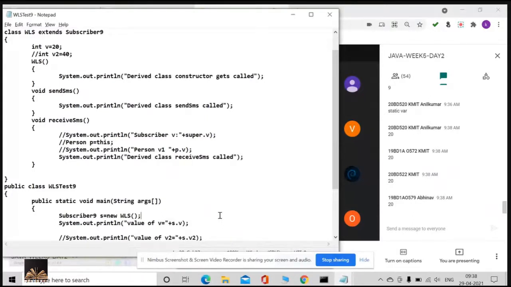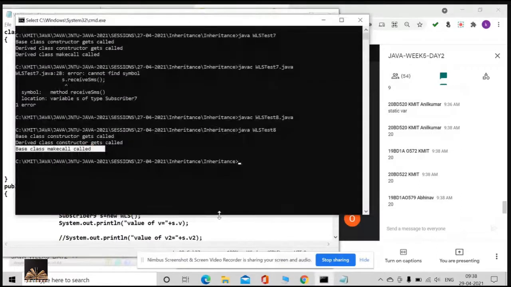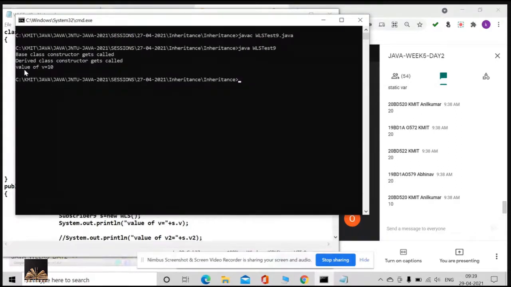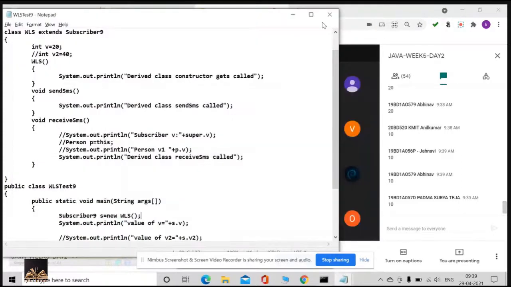As usual, you'll expect this. But still, again, it's a surprise. What is the value of v now? It's the value 10, because the variable decision, which variable has to be executed, will be taken at compile time itself.